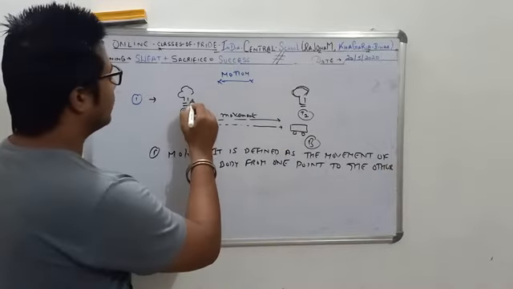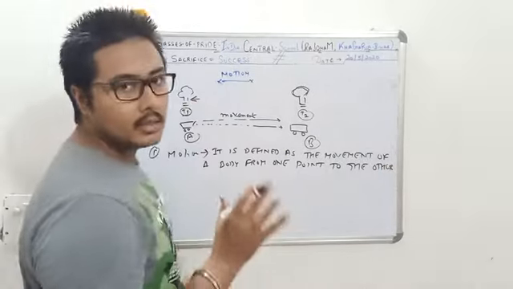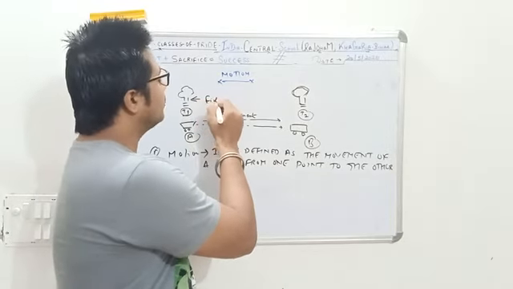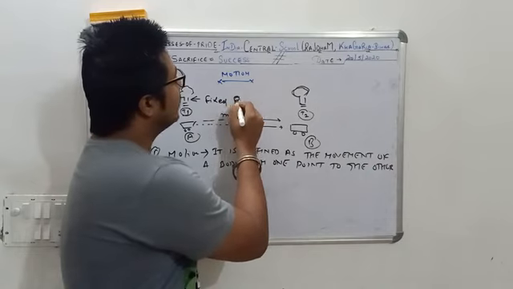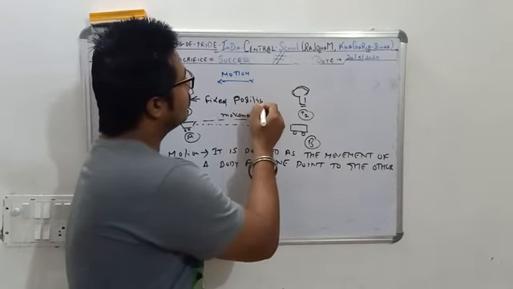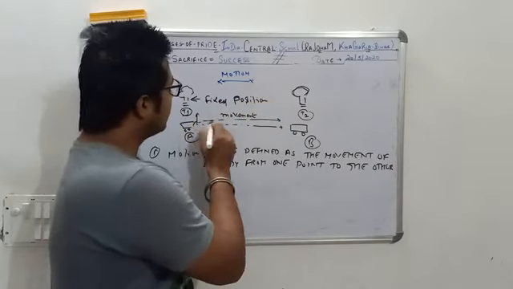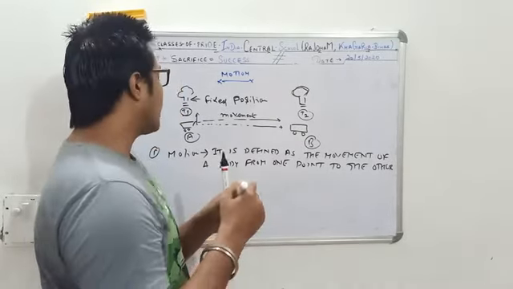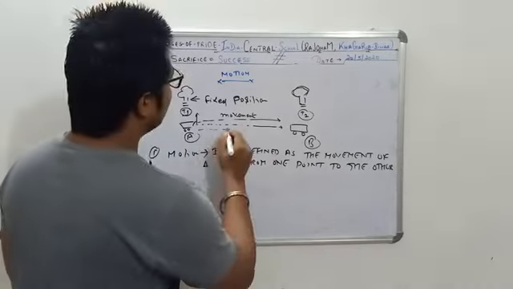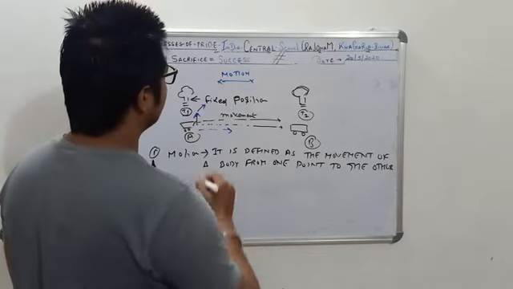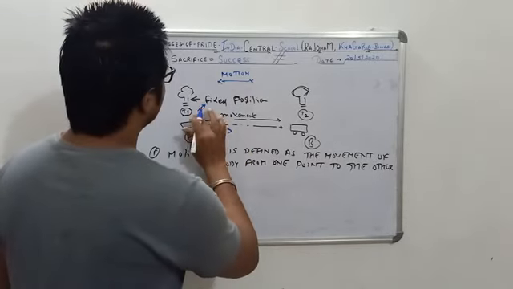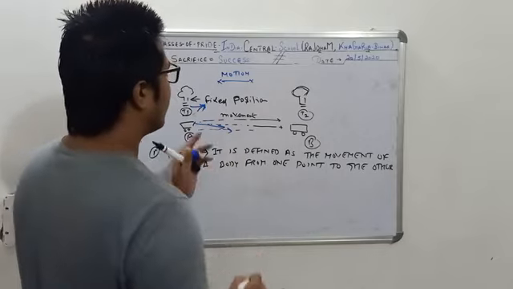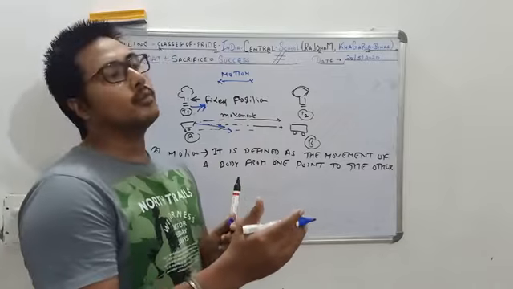As you have seen here, the tree is a stationary object. It doesn't move. It has a fixed position. So the tree is not moving. But this car is moving with respect to the tree. The tree has a fixed, constant position, whereas this car is continuously moving and is changing its position from one point to the other.